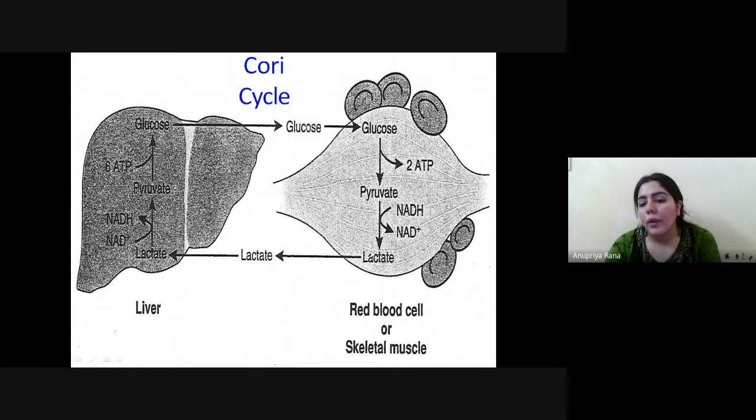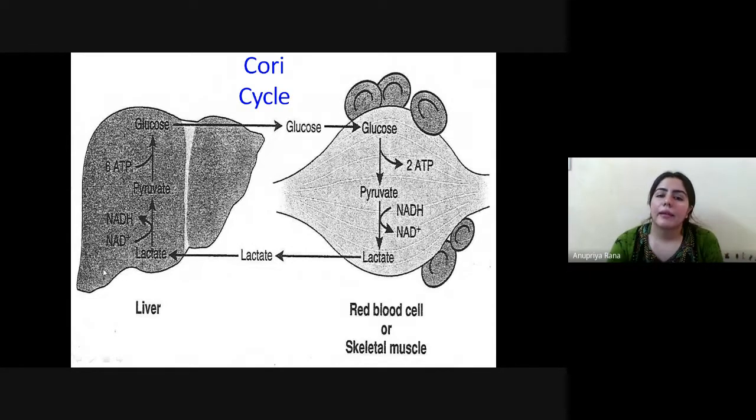Now when this lactate goes again to the liver and does the whole process again, NADH is released here. In the muscle process, one NAD is released, but it has to be just the opposite in the liver. One NADH will be reduced, lactate will be converted into pyruvate, and pyruvate will again be converted into glucose.